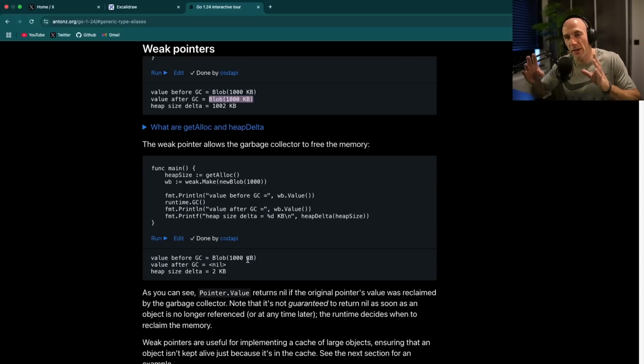Weak pointers: think about the linked list stuff and think about a cache with objects that would otherwise keep the reference forever, and with a weak pointer not. Very interesting, very niche as well. It's not that you're going to have weak pointers all the time. I would actually not think about them, to be honest, because then you're going to wonder, should I use a weak pointer? Should I use a pointer? Just do not think about them in the normal scope, because it's going to confuse you.